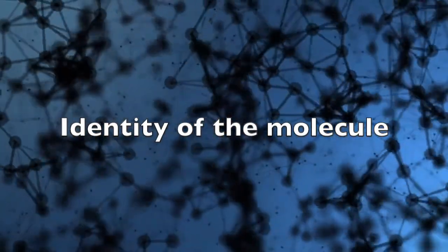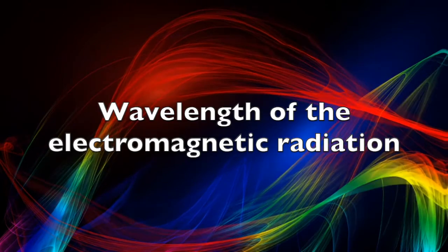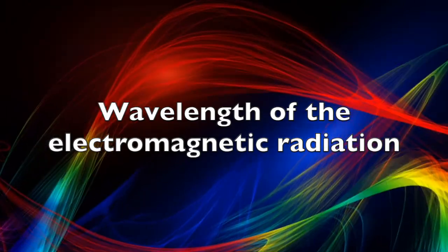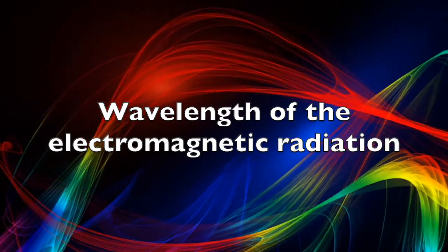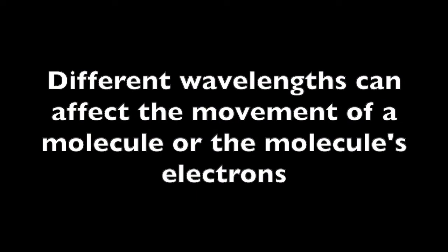Electromagnetic radiation transfers energy, and this can affect matter. How a particular molecule is affected by this energy depends on both the identity of the molecule and the wavelength of the electromagnetic radiation it is subjected to. Different wavelengths of radiation can affect the movement of a molecule or the molecule's electrons. There are 4 different aspects of the behavior of a molecule that are affected by radiation.